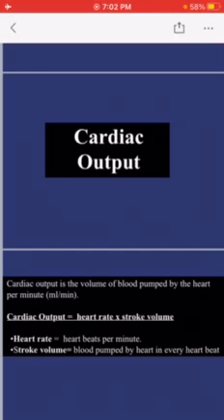So the difference between the cardiac output and stroke volume is, all the blood pumped by the heart in 1 minute is called cardiac output, and the blood pumped by the heart in one beat is called stroke volume.